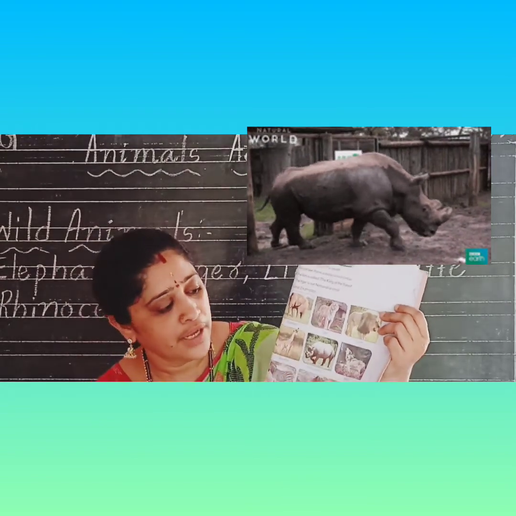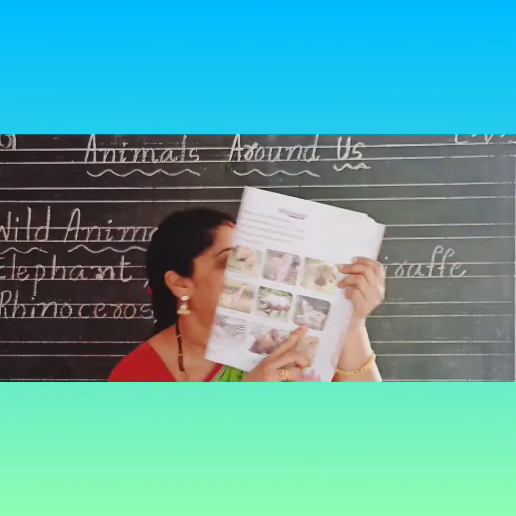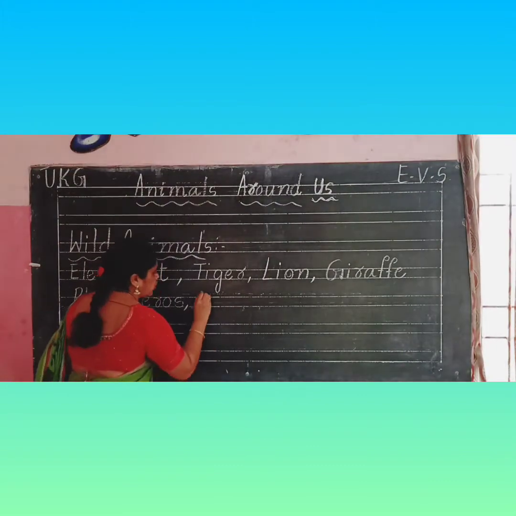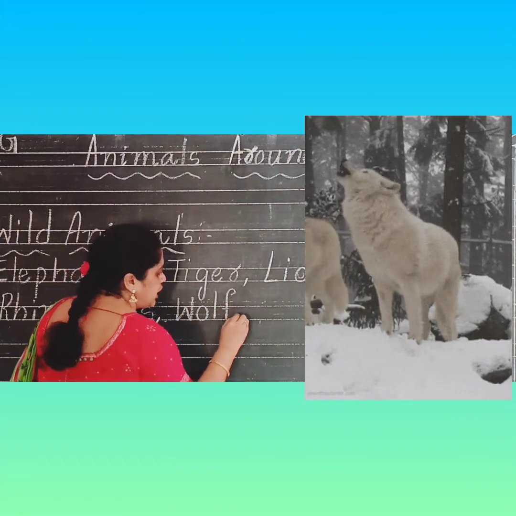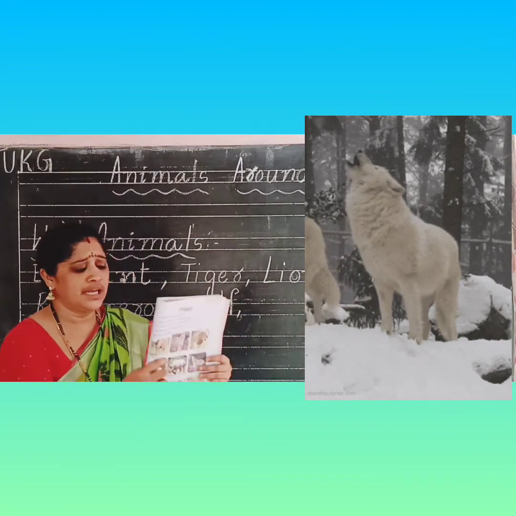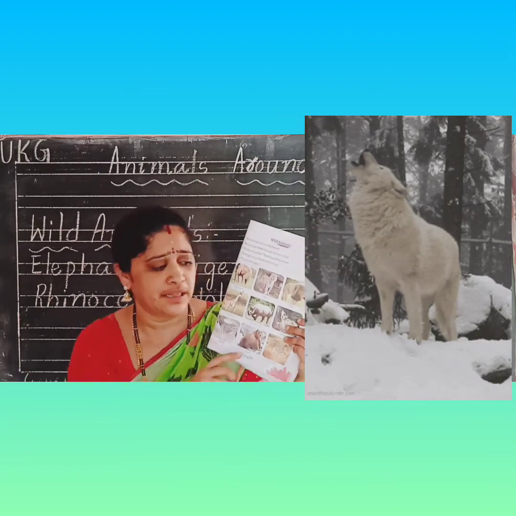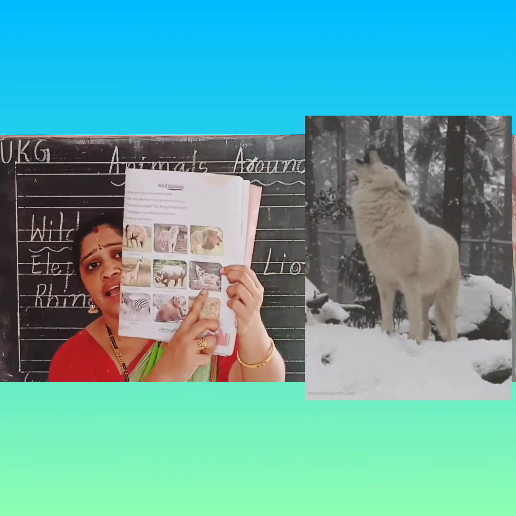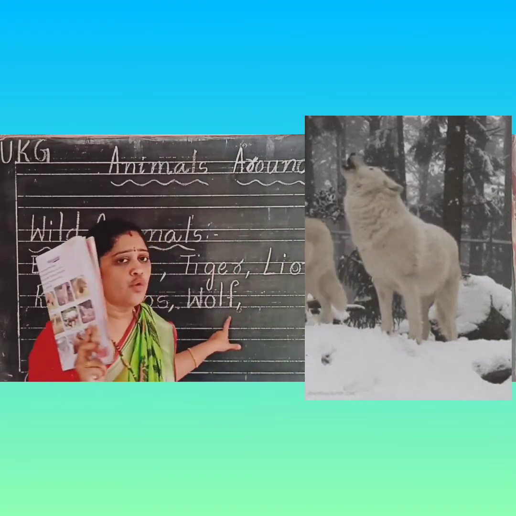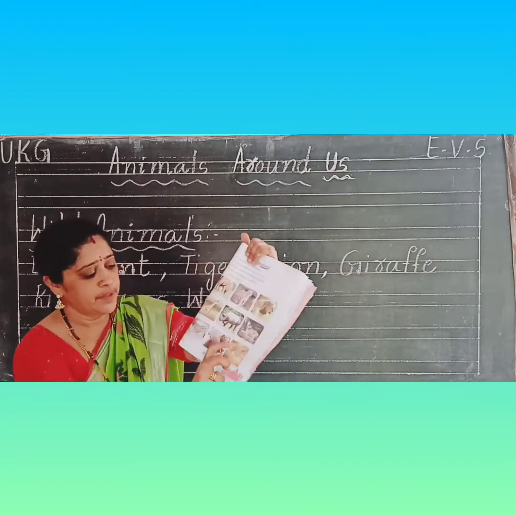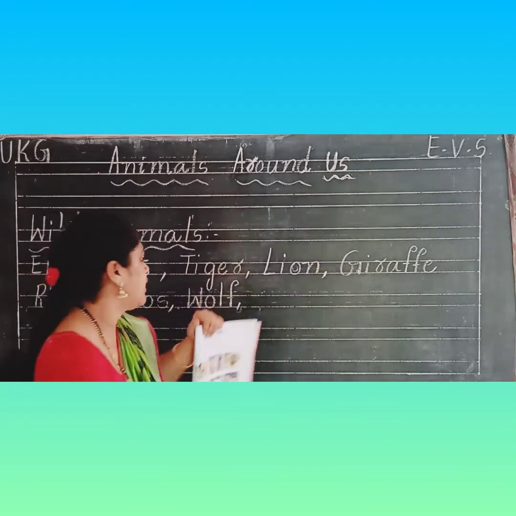Horn. Okay, next, wolf. Wolf. It is a cruel animal, Nana, in the jungle. It eats the flesh of other animals. Okay, it looks like a fox, but it is a wolf. Okay, Nana. Wolf. Next one is zebra.